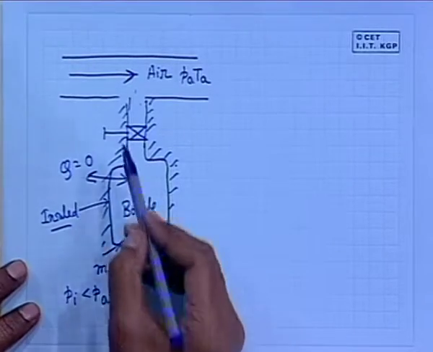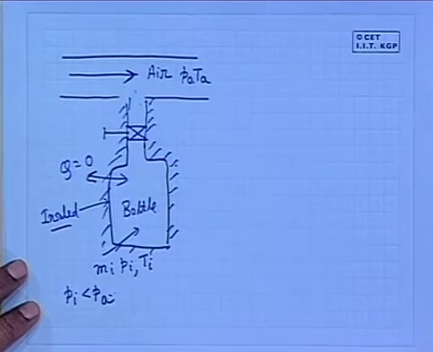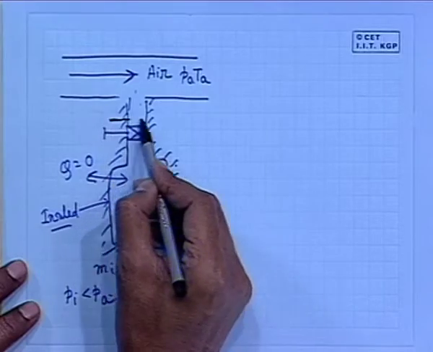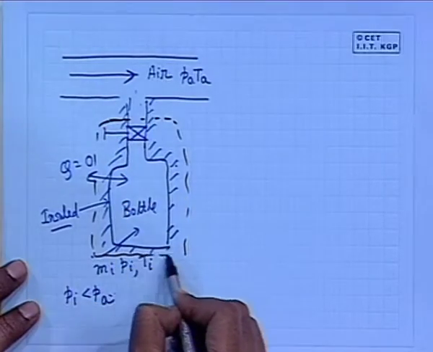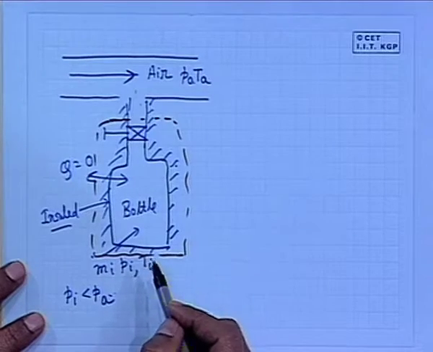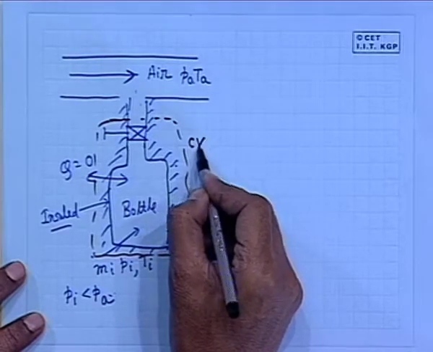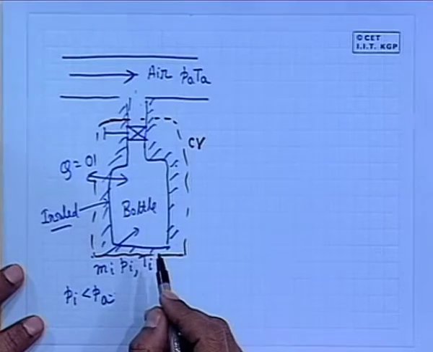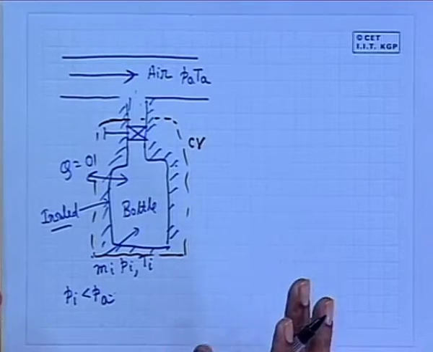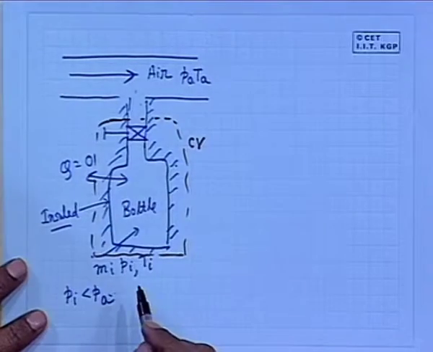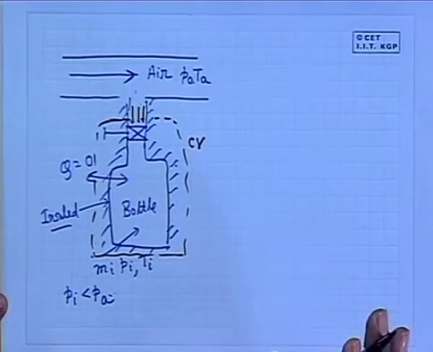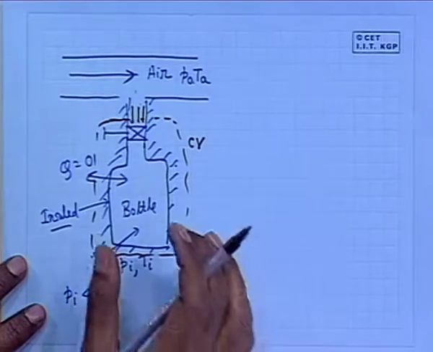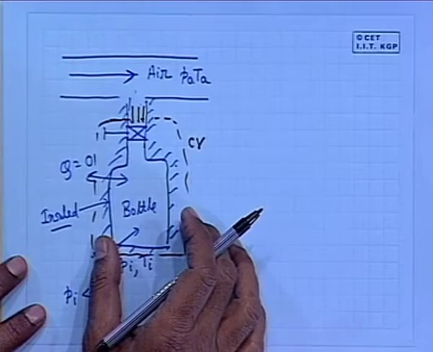How do you do the problem? You take this bottle as a control volume. Now, there is an inflow to the control volume, but outflow is 0, and you write for a finite time, not in the rate form.